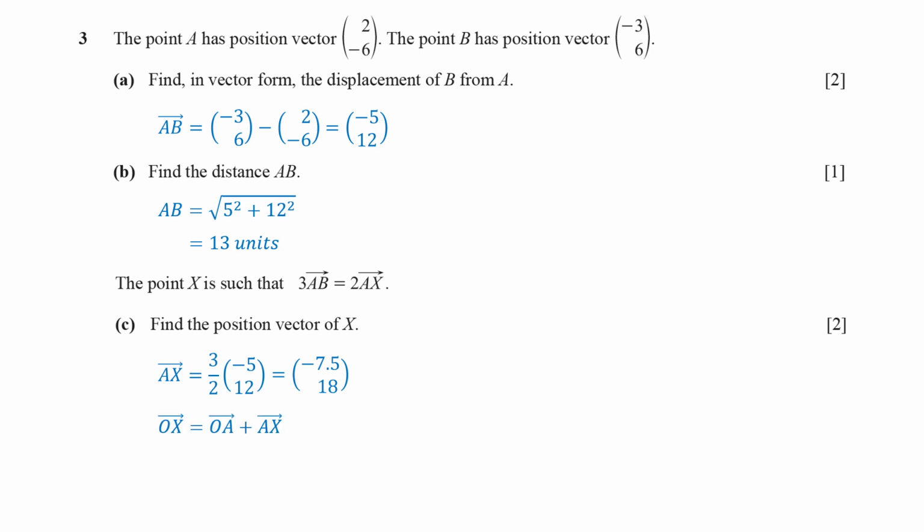From O to X, we can go from O to A, and then from A to X. Vector OA is 2 and -6, and vector AX is -7.5 and 18. Adding the values from vector OA and vector AX, the position vector of point X is -5.5 and 12. This completes question 3.